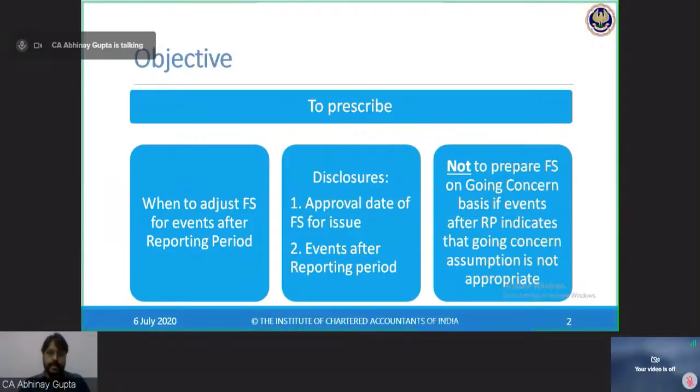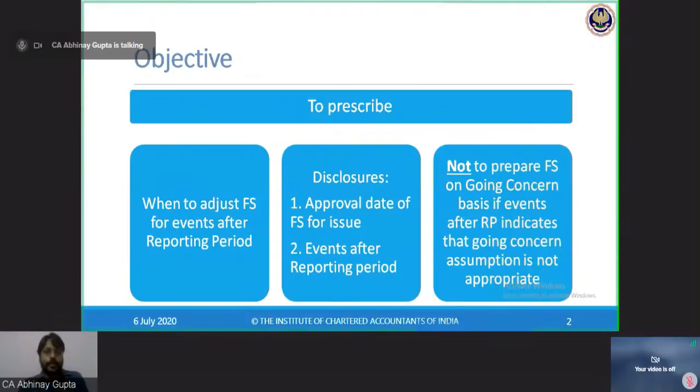But this standard is saying if management has a contrary view, that is, management doesn't believe that they will be able to continue the business for the next 12 months from the end of the reporting period, then the going concern assumption is not complied, or the going concern assumption got a hit.